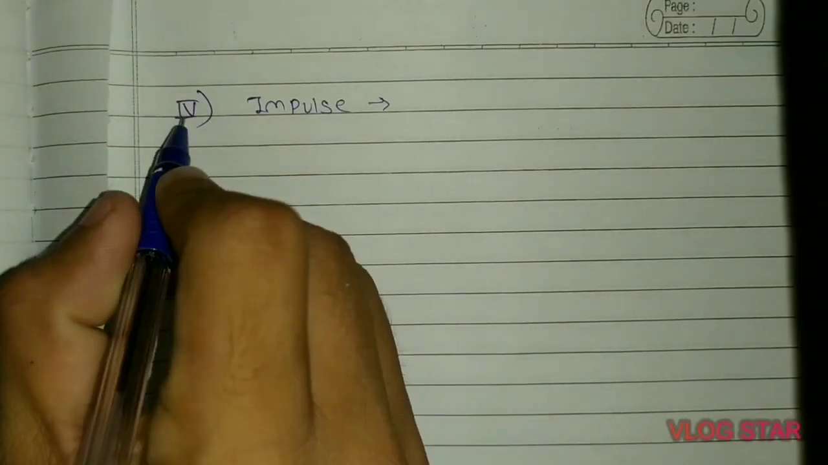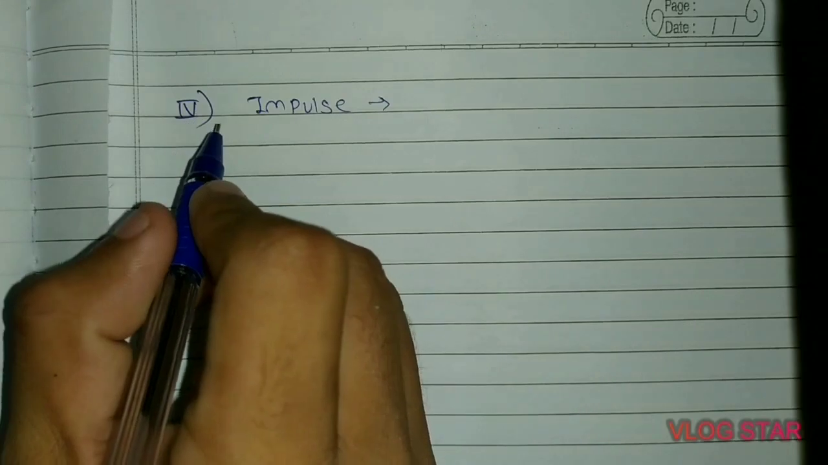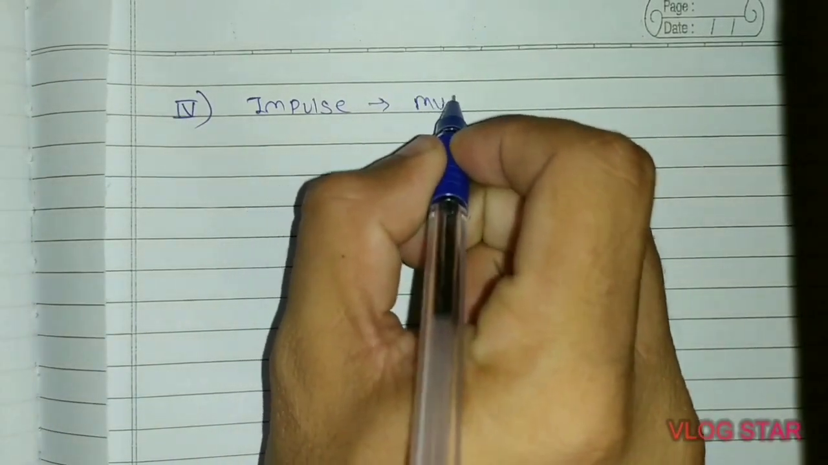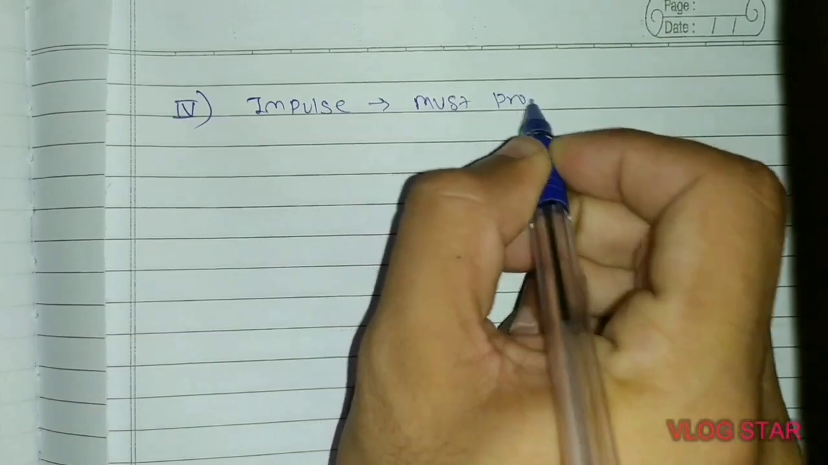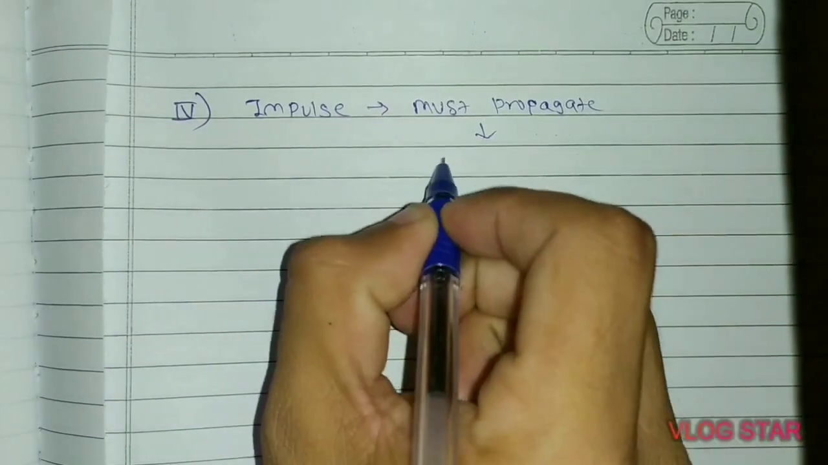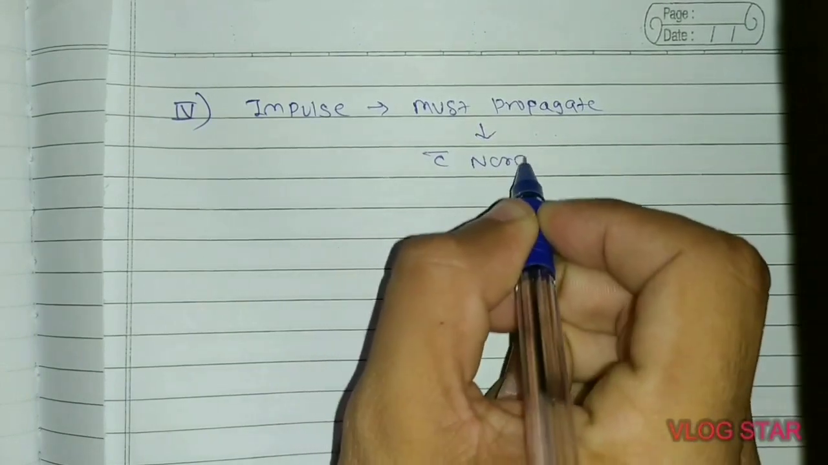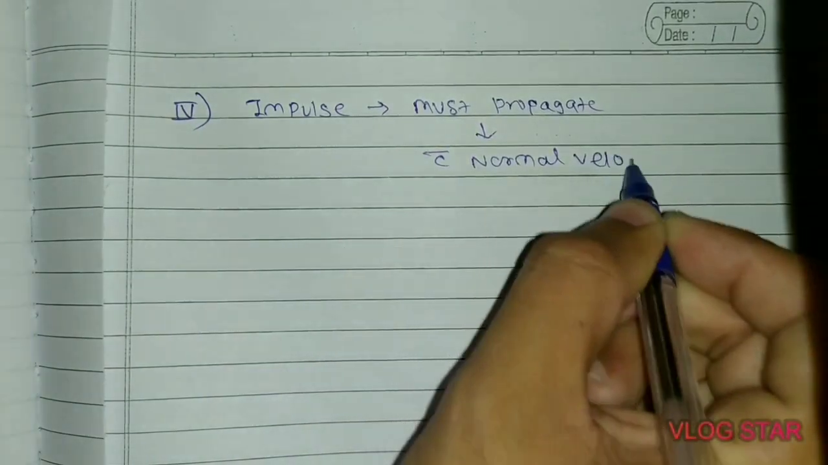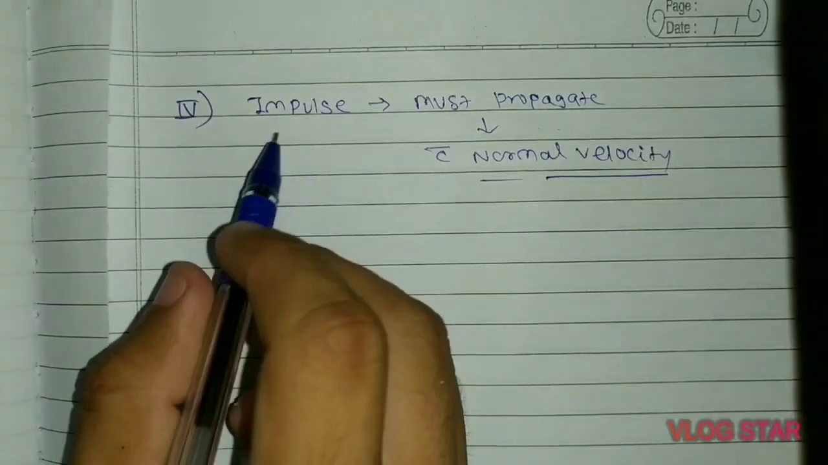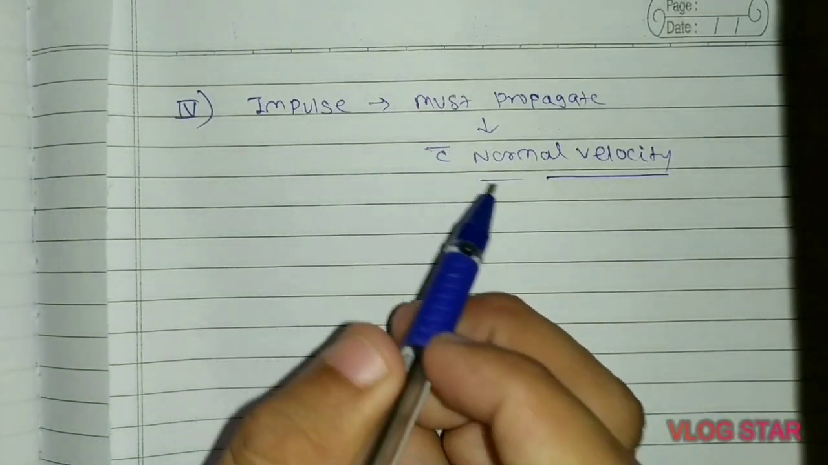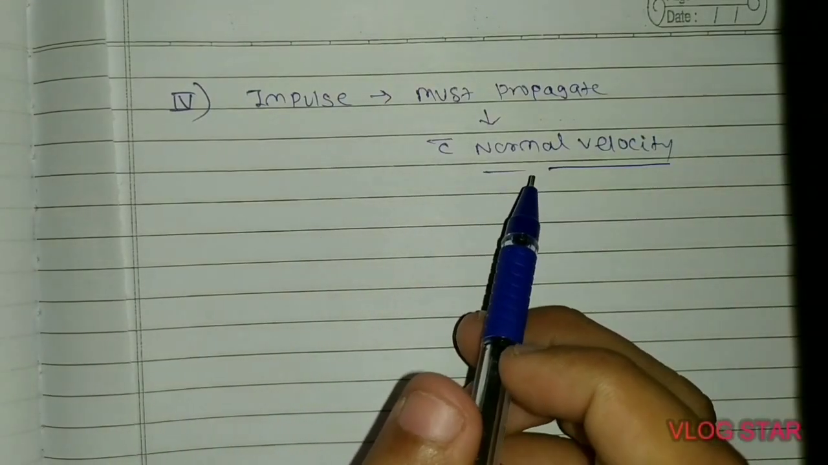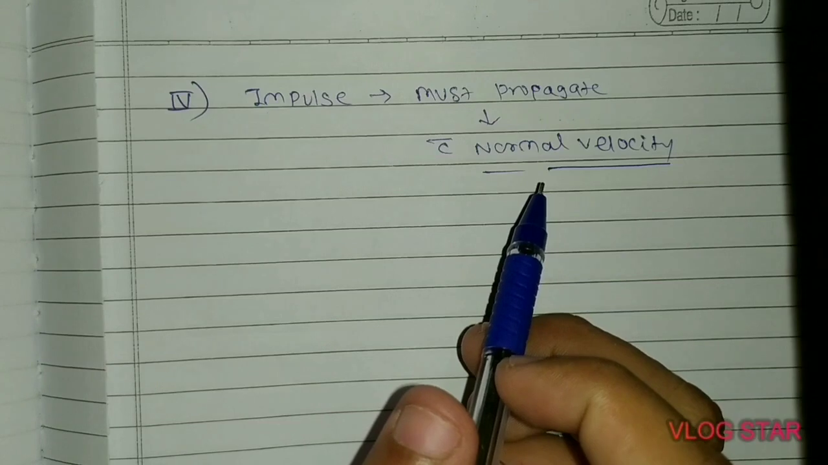And the fourth criteria for the normal cardiac rhythm is that the impulse must propagate with normal velocity. The impulse must propagate with the normal velocity. It must not be too fast or too slow.